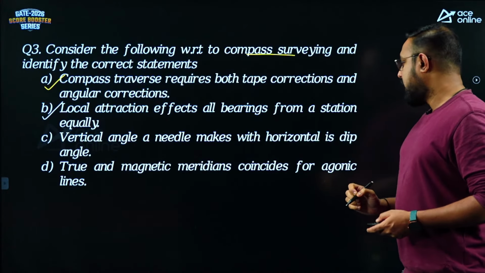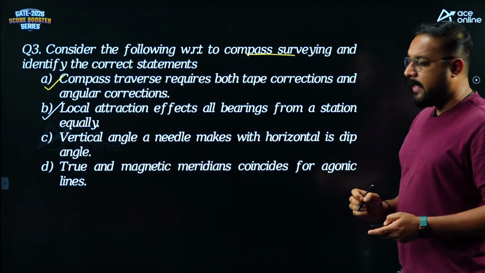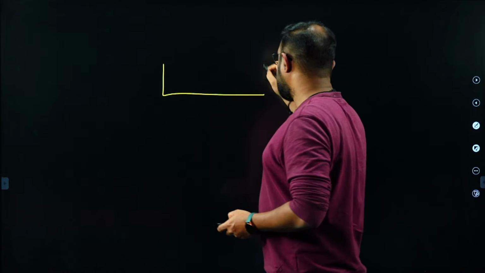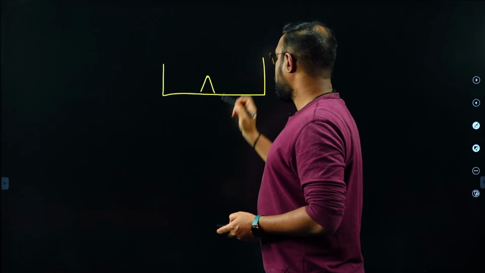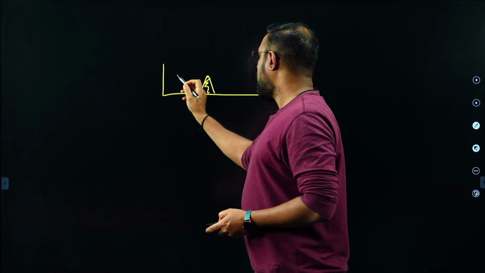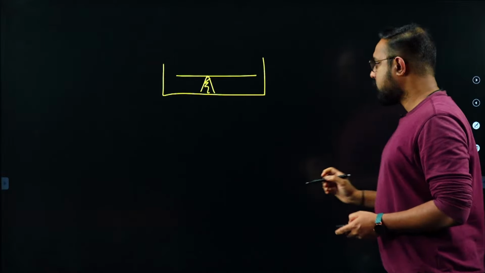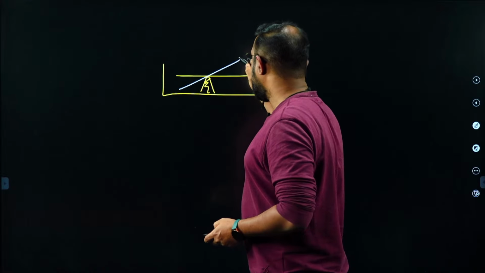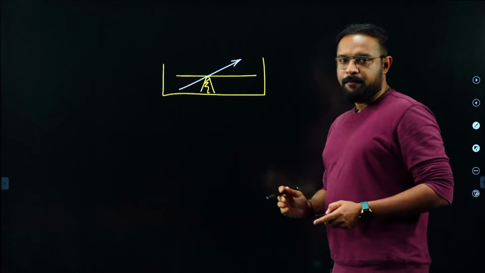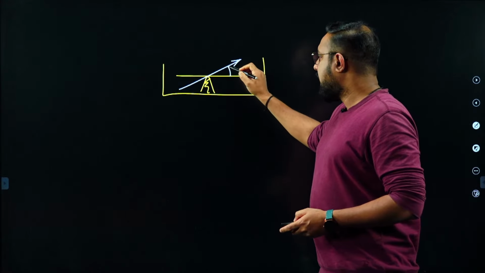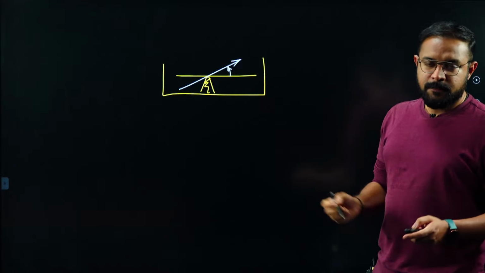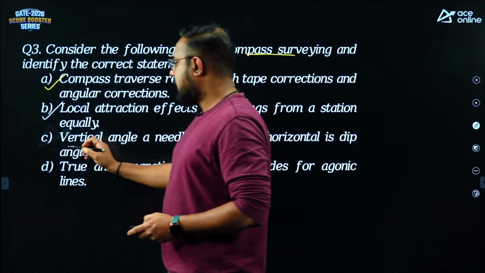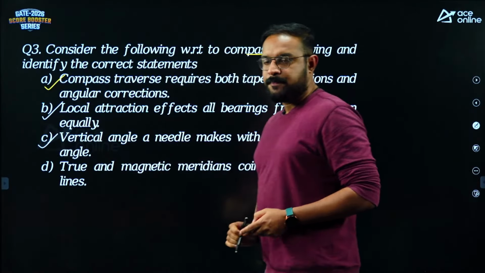The vertical angle a needle makes to the horizontal is called magnetic dip. Yes or no? That is also absolutely correct. We know that this is supposed to be the body of our compass. This is the central pivot. You expect the needle to be horizontal. But sometimes, if the magnetic field lines are not parallel to the earth, the needle itself will not be parallel. So, you can see a vertical angle is formed. What do you call this vertical angle? You call it dip. So, is that correct? Yes, that is also correct.